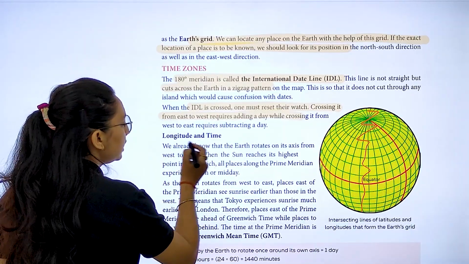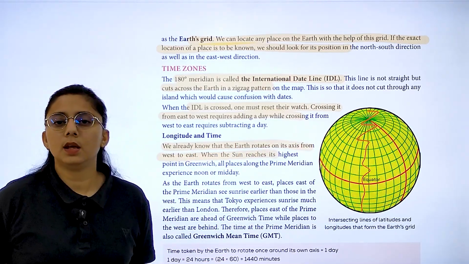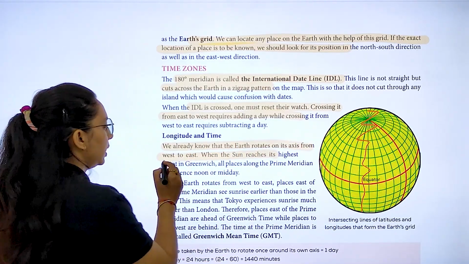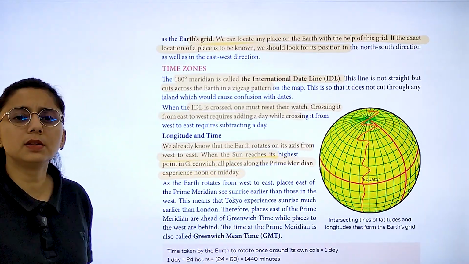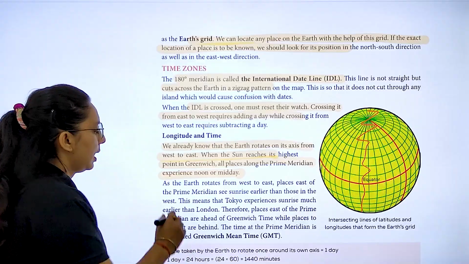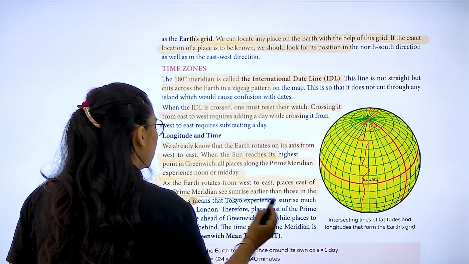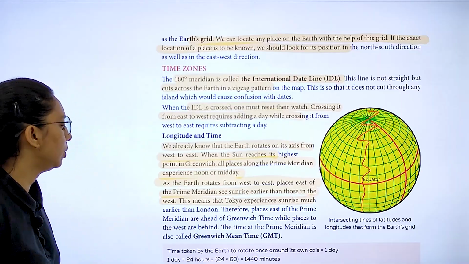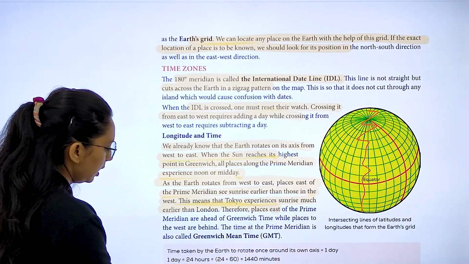Now longitudes and time. We already know that Earth rotates on its axis from west to east. When the sun reaches the highest point in Greenwich, all places along the prime meridian, what do they experience? Noon and midday. As the Earth rotates from west to east, places east of the prime meridian see sunrise earlier than those in the west, and this means that Tokyo experiences what? Sunrise much earlier than London.